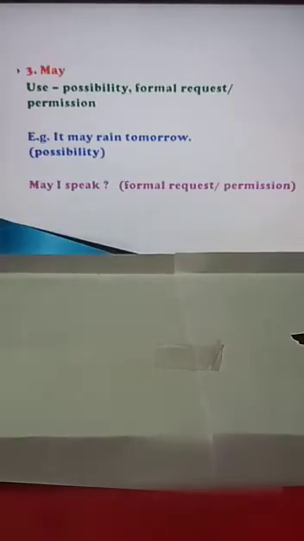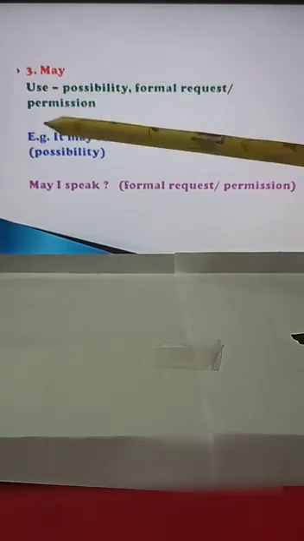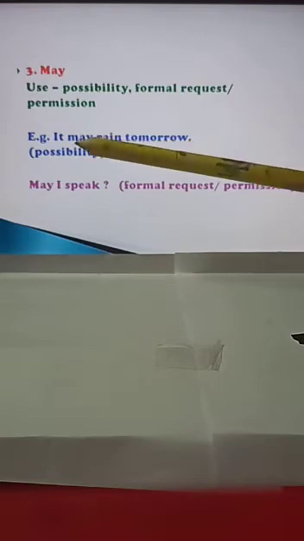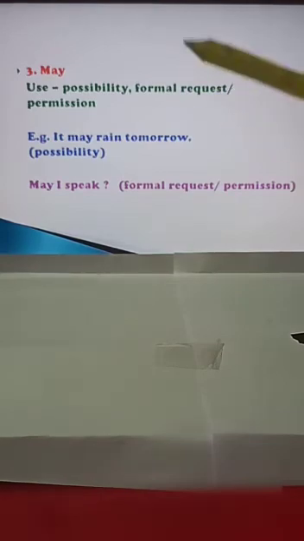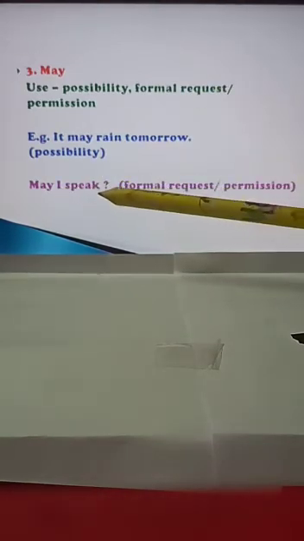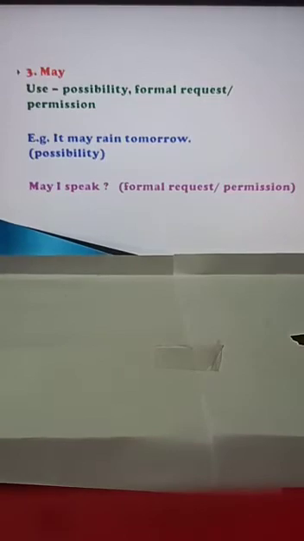Okay. Now, use of may. May is used for possibility, formal request, permission. Example, it may rain tomorrow. There is a possibility, because the sky is overcast, so it may rain tomorrow or today. May I speak? Formal request. You have to be formal with your elders, with your teachers, with your principal, and formal in your language also. May I speak? This is a formal request. Permission also: when you are asking permission from the principal ma'am or your teacher, you never say can I speak, can I come in. You say may I speak, may I come in.